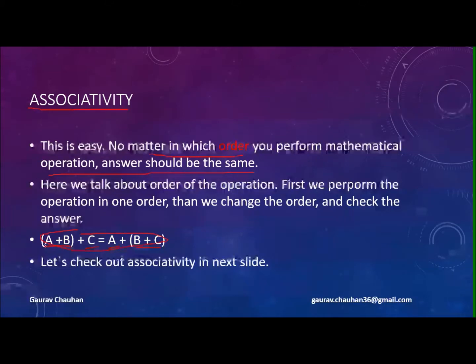The answer of A plus B, plus C is equal to A plus the answer of B plus C. All this should be same. Then these numbers are associative under addition, right?